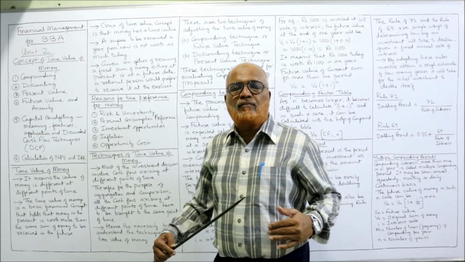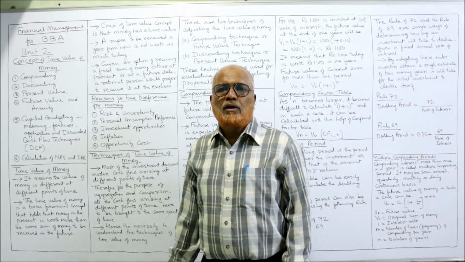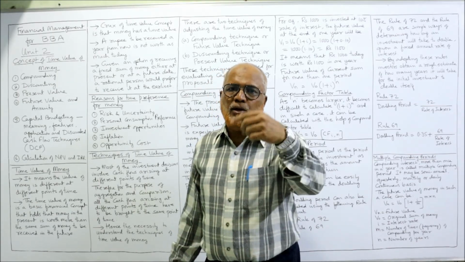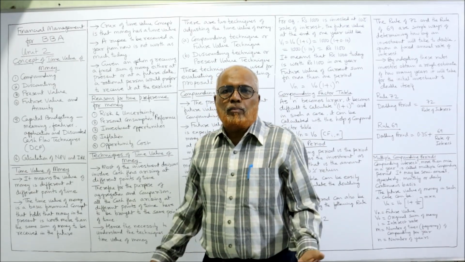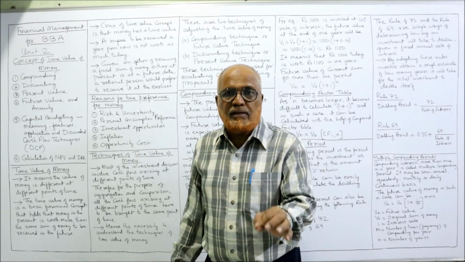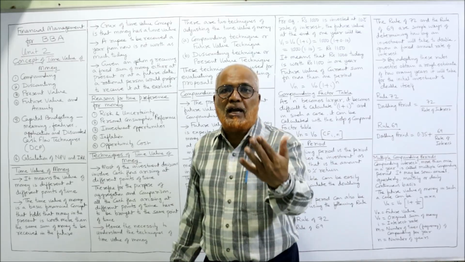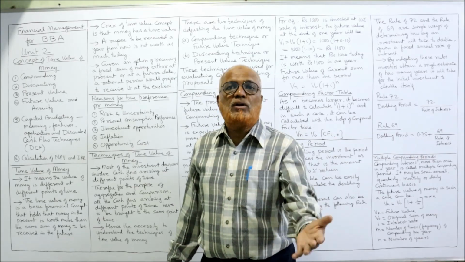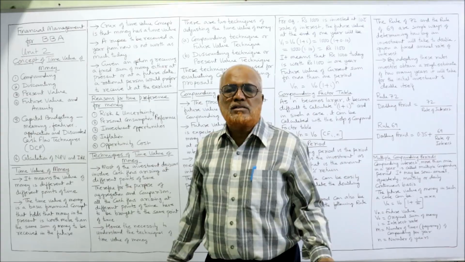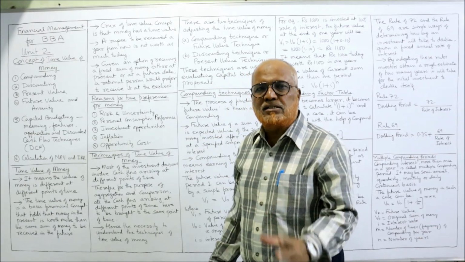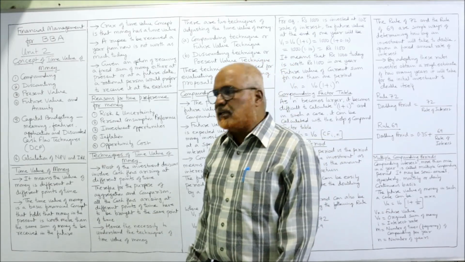If I have to give you 100 rupees right now, I'm giving two options: do you want it immediately or can I pay you after 2 years? Then normally people will say, no, I want it now itself, because the present value of money is much greater than the future value of money. In simple words, the value of money will change from time to time. That is the concept of the time value of money.